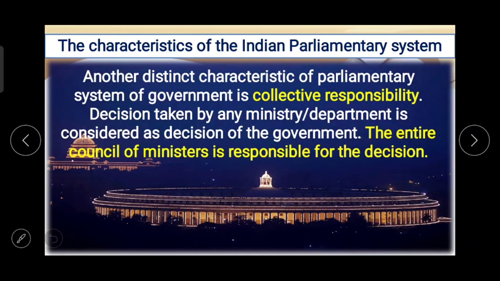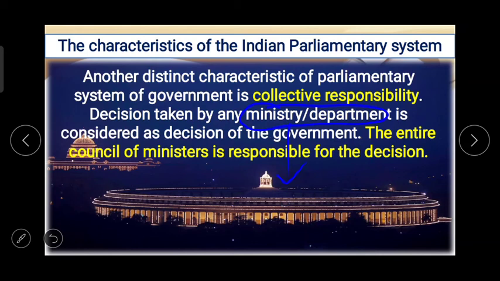Now the next one, which is again we can say the characteristic of our parliamentary system, collective responsibility. Decision taken by any ministry or department. Now this may be by the health department or by education department or the rural department, home ministry.